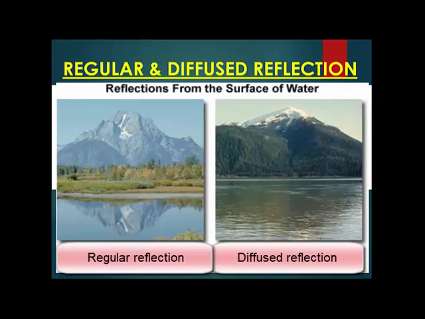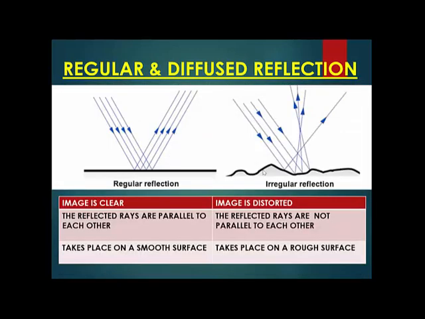So if you want to see a clear image of all the trees, you have to wait for the water to settle down, isn't it? So that is an example of a regular and a diffused reflection. Regular reflection will only take place on a smooth surface, and the diffused reflection will only take place on a rough surface. That is the last point that I have written.